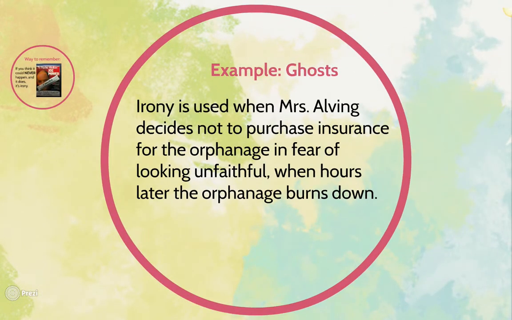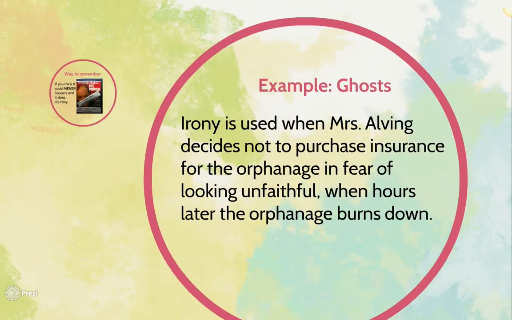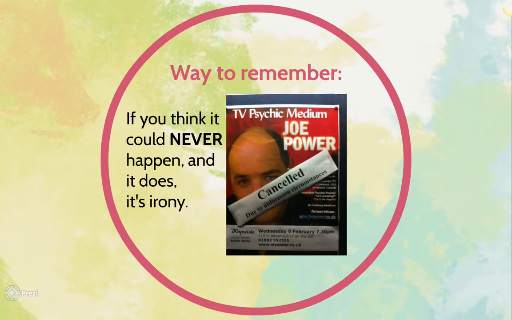An example would be in Ghosts. Irony is used when Mrs. Alving decides not to purchase insurance for the orphanage in fear of looking unfaithful, when hours later the orphanage burns down. A way to remember is if you think it could never happen and it does, it's irony.